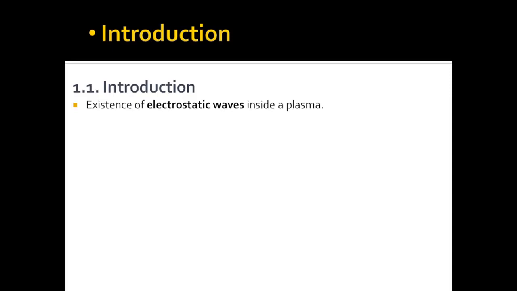So, in a plasma, we can have electrostatic waves. What do I mean by electrostatic waves? Usually when we have a time-varying electric field, then that leads to generation of a magnetic field component. But in plasma we can have time-varying electric field without having any component of magnetic field. If we look at Maxwell's equations in plasma, it is possible to make del cross E go to 0 and we can balance the physical current with the displacement current, hence making the magnetic field 0. So these are electrostatic waves, that is waves without magnetic counterpart.